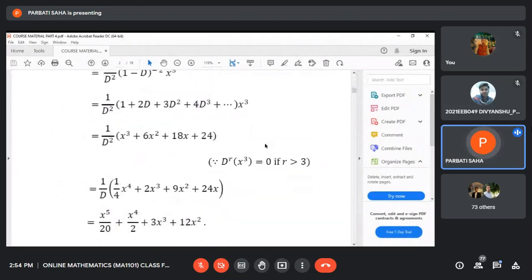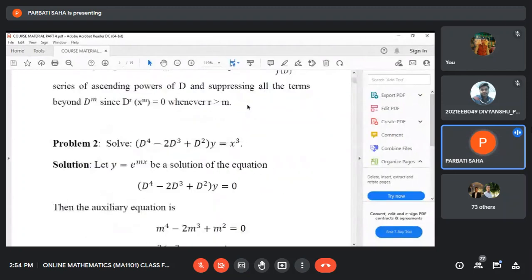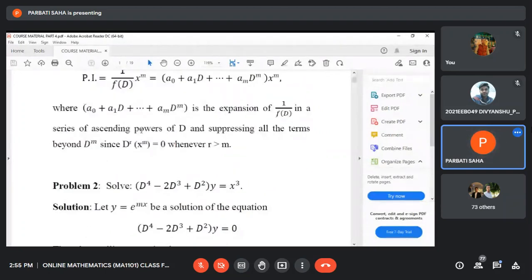But you see, 1 into x cube, D operating on x cube, that is the first order derivative of x cube, then D squared operating on x cube, then D cube operating on x cube. After that, D to the power 4 operating on x cube will be 0, because I have already told you the rth order derivative of x to the power n equals 0 whenever r is greater than n.